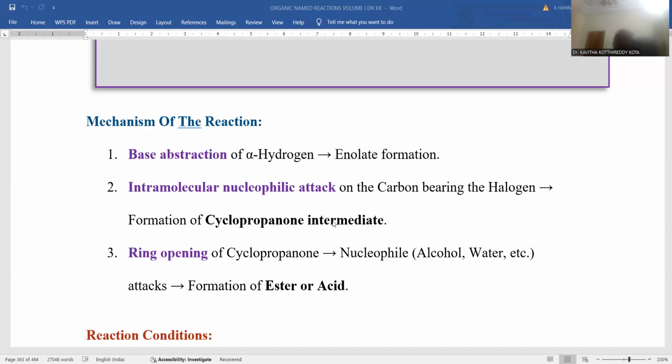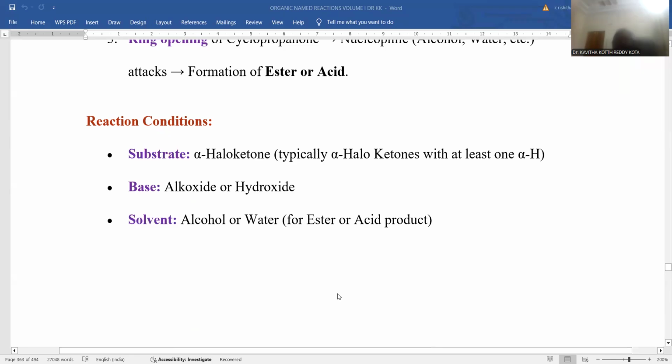This is the driving force for the Favorskii reaction, right? The cyclopropanone ring opening takes place so that a nucleophile like alcohol, water, etc. will be attached. So finally you will get ester or acid as the final product. This is the way the mechanism of the Favorskii reaction is explained.